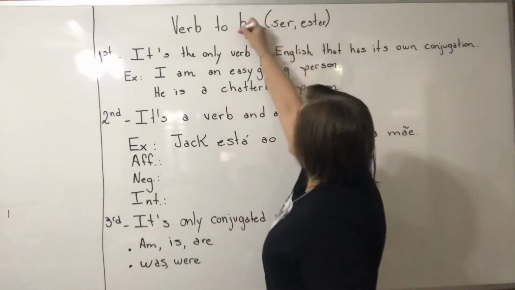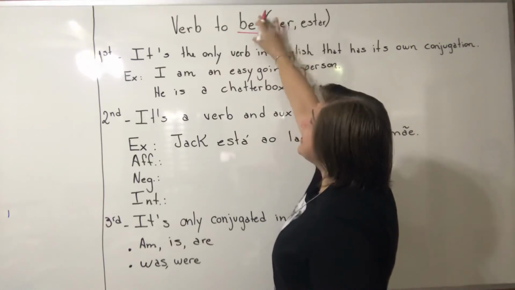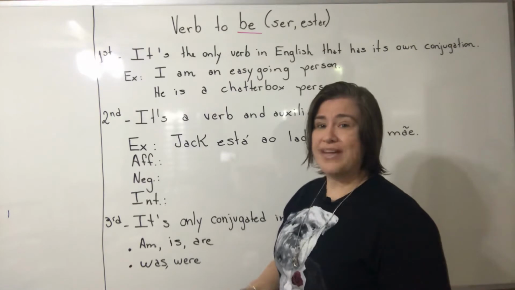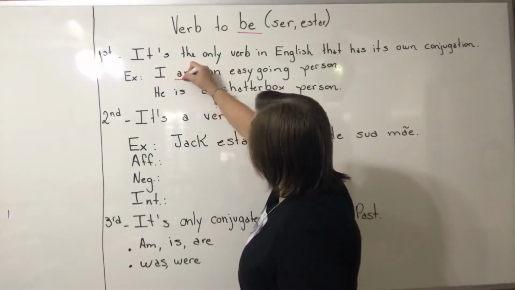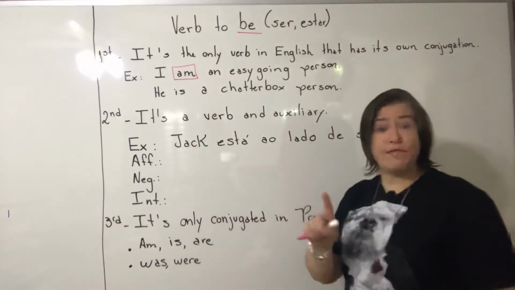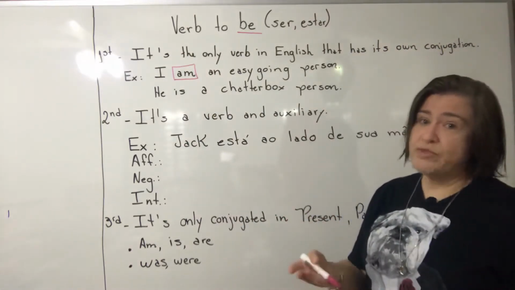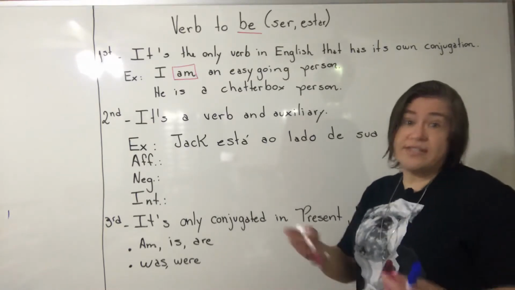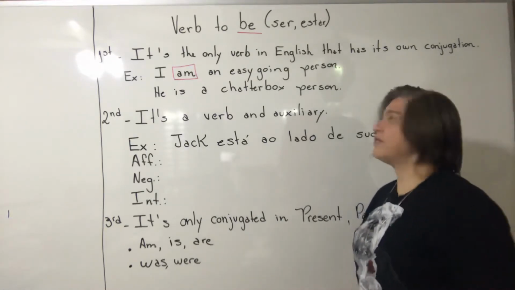So verb to be is the infinitive form, but when we put this verb in present, look what happens. Okay, it has a different conjugation. So I'm sorry students, but you have to memorize this verb because it's different, so we need to memorize, okay?